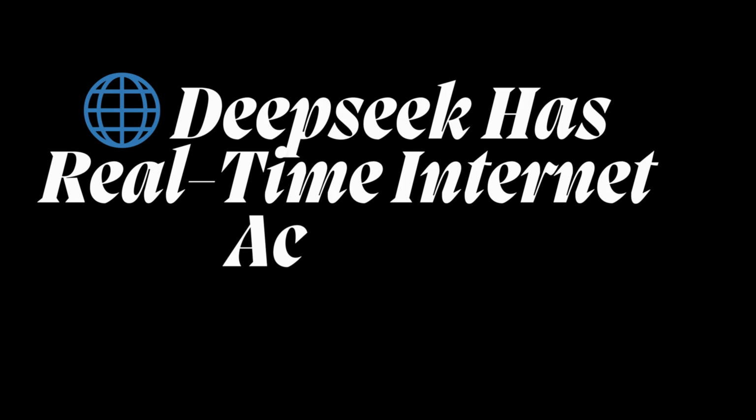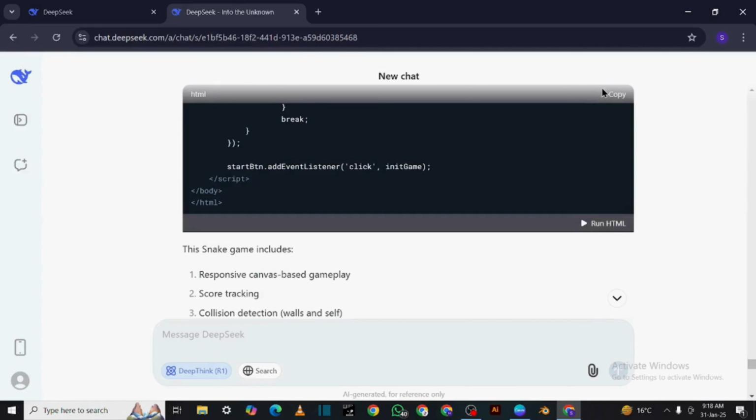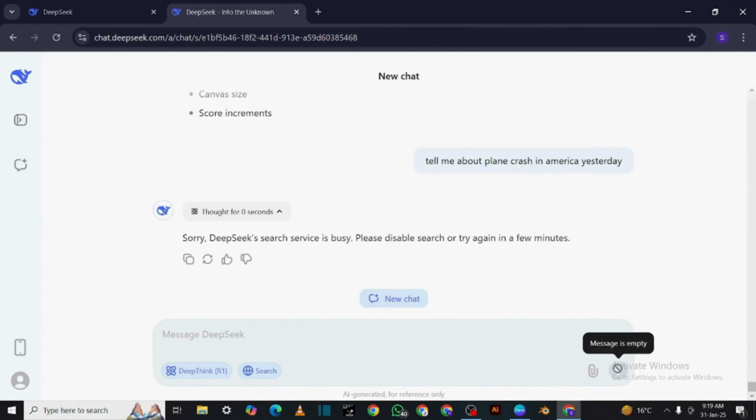DeepSeek has real-time internet access. Here's where DeepSeek outshines ChatGPT. If I click Search and ask it any question, it scans the web and gives me the latest information. But right now, the server is busy, so I'll try again later.